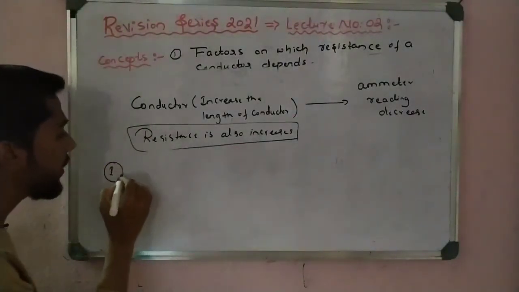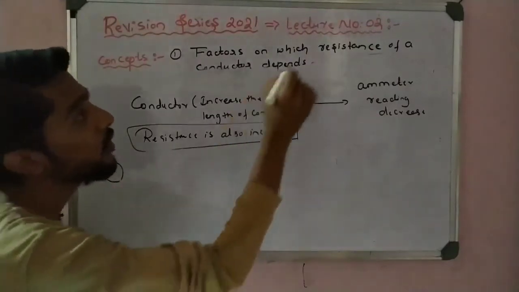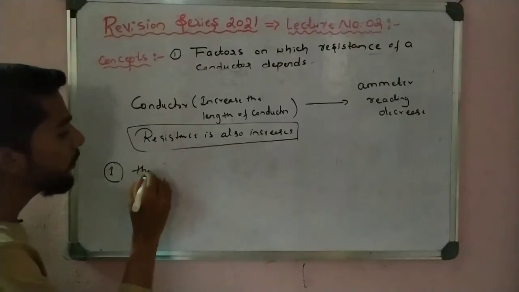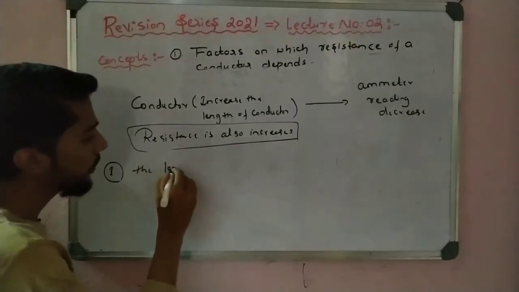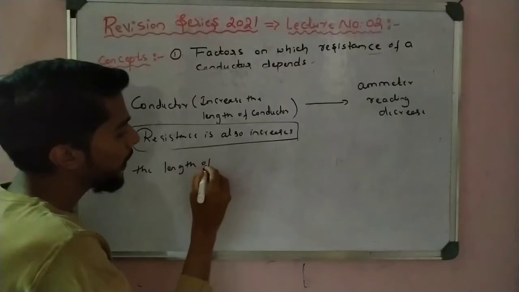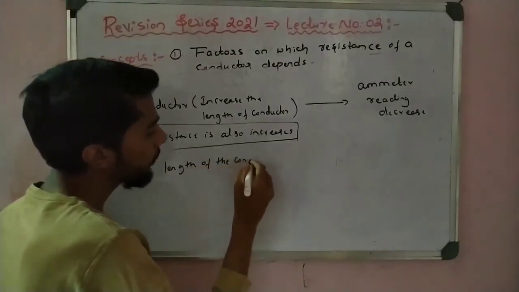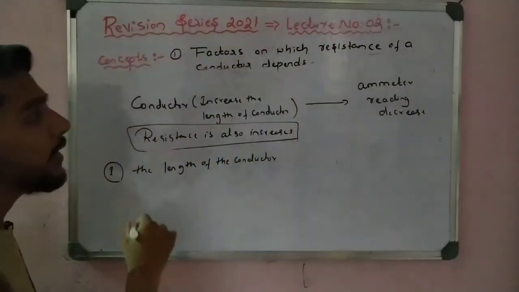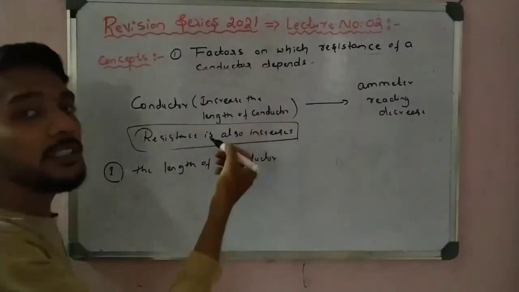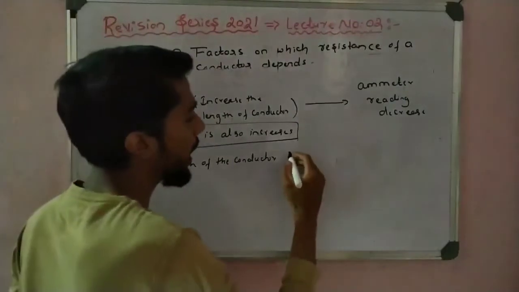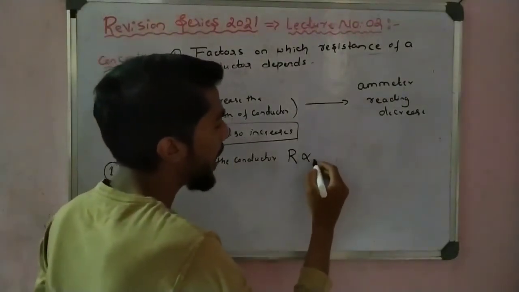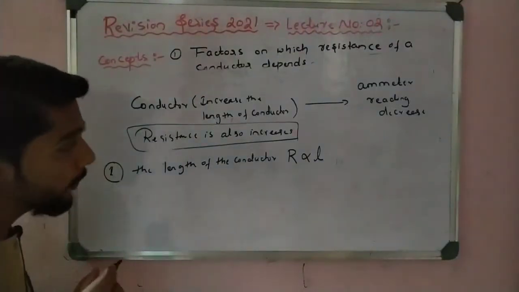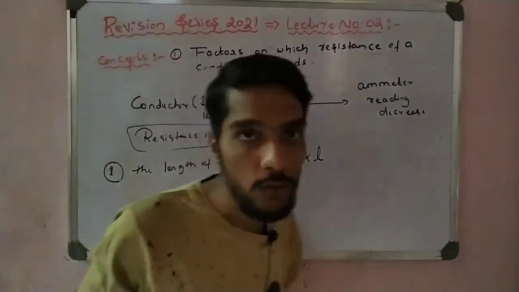The number one factor is that the resistance of a resistor depends on the length of the conductor. See, length increases, resistance increases, means directly proportional. I can write here R is directly proportional to L. Clear concept? Any doubt here? If any doubt, keep it in the comment box.